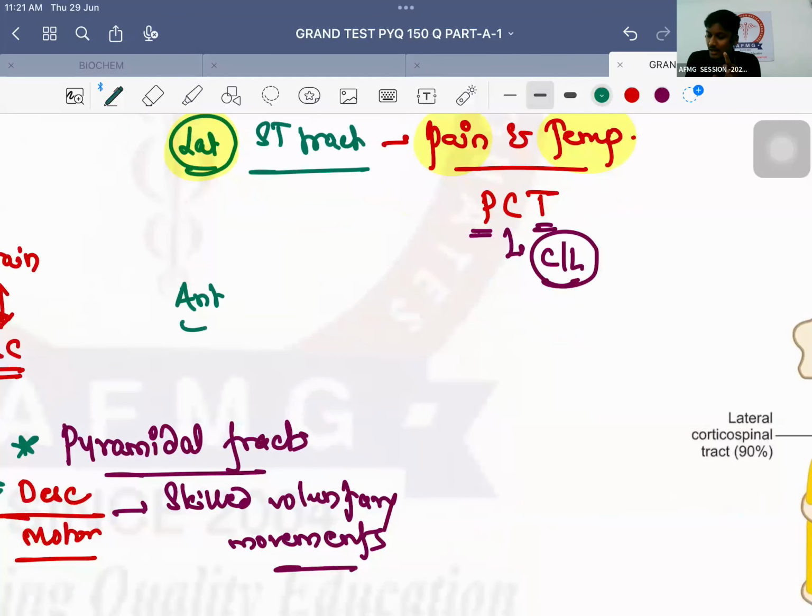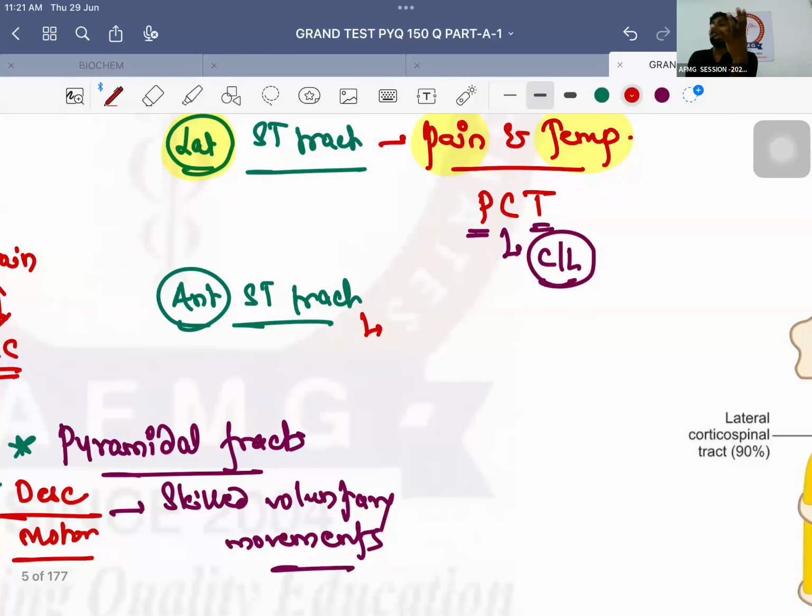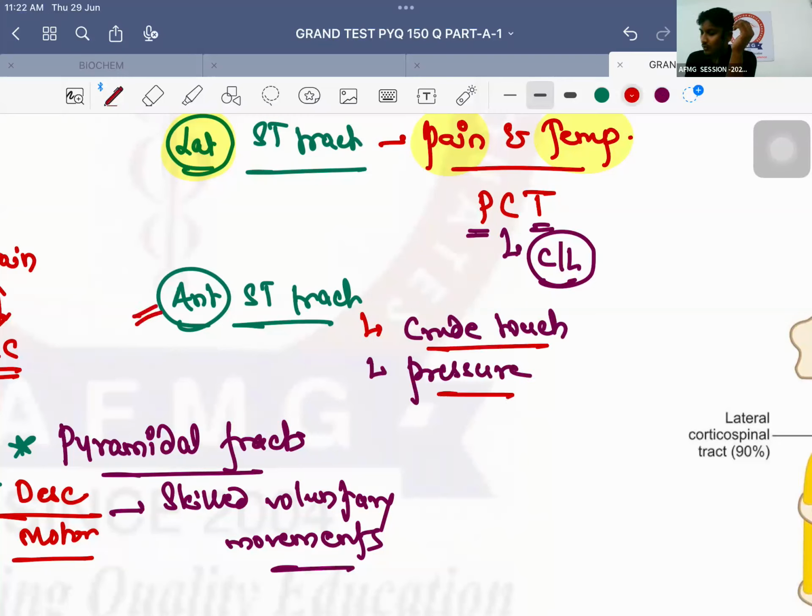Next is anterior spinothalamic tract, guys. Now, anterior spinothalamic tract are known for which sensations? Crude touch or fine touch? Crude touch. So how to remember? What kind of touch does an aunty have? Crude or fine? As the experienced ones said, it is like that. So please remember, it usually carries the crude touch. And second important is it carries the pressure. Okay, so anterior spinothalamic tract, anti wala touch is crude and definitely it will also carry pressure.